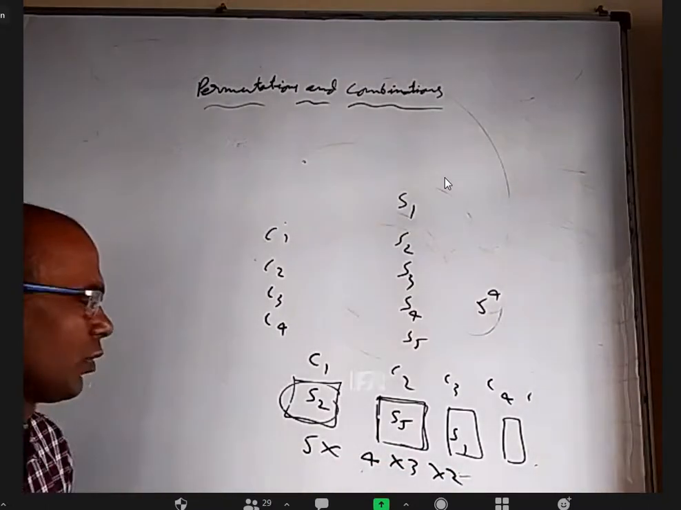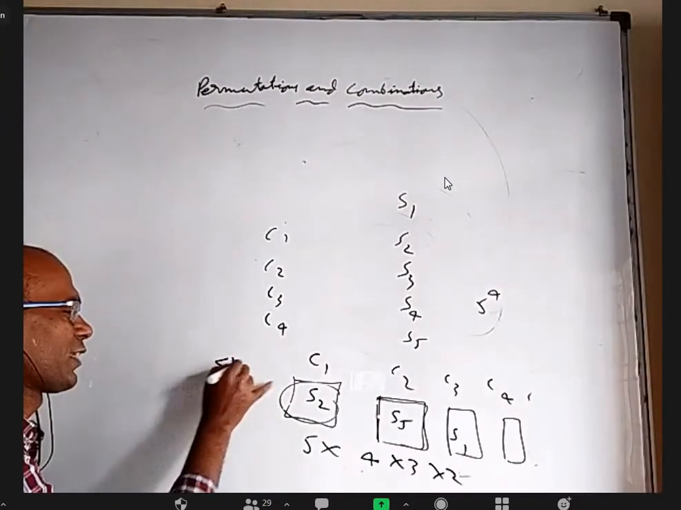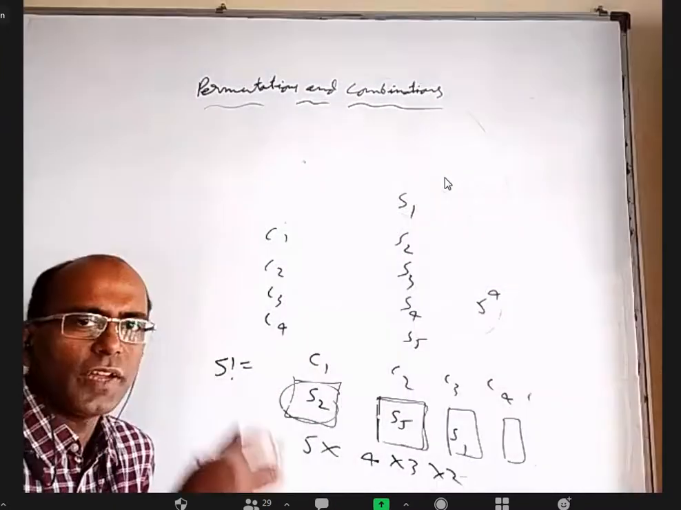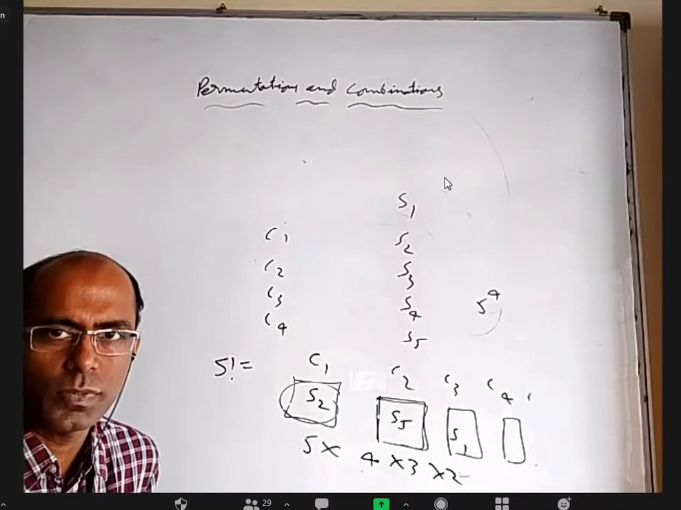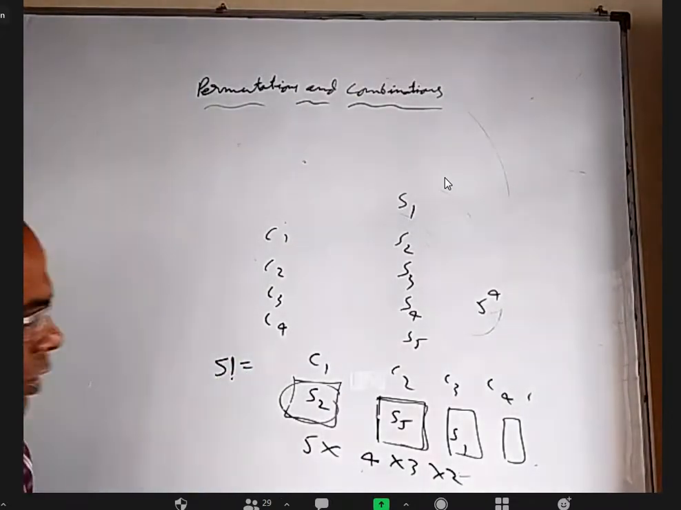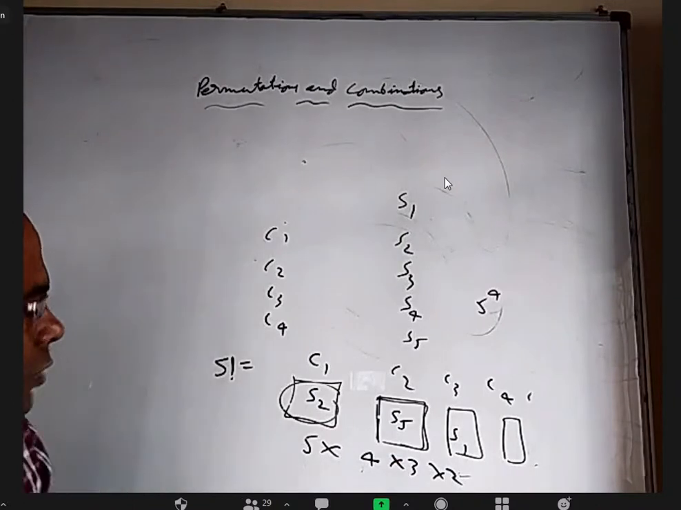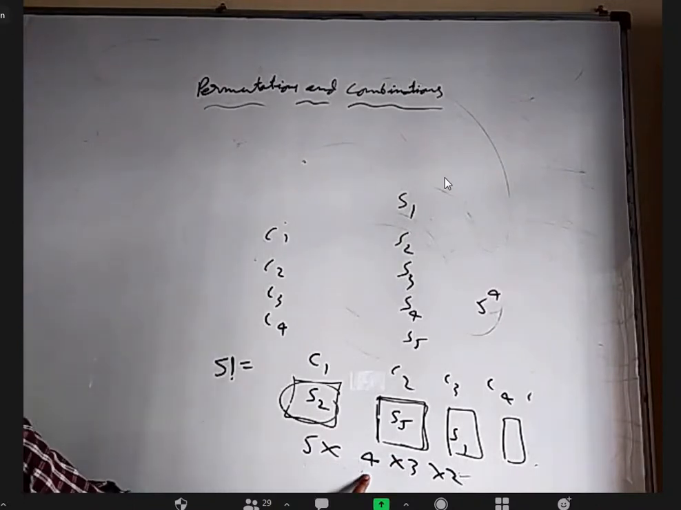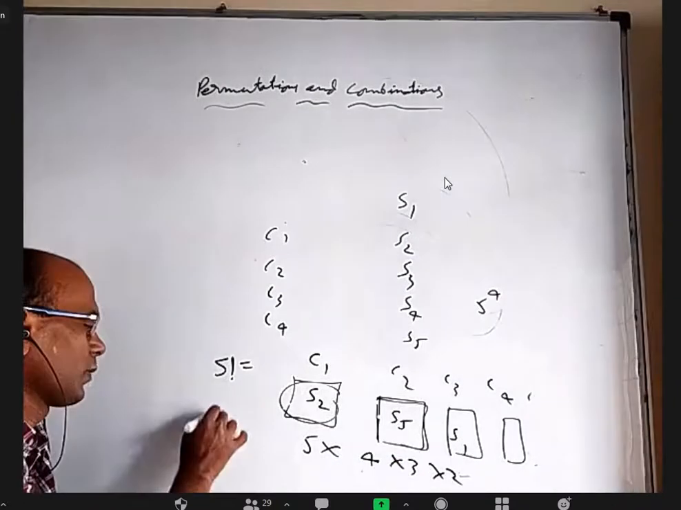You can even write this as 5 factorial. Actually, 5 factorial means the product of the first 5 natural numbers. That is the way we define it and we read it like this. Or you can just say 5 into 4 into 3 into 2, which is 20 into 6, 120.